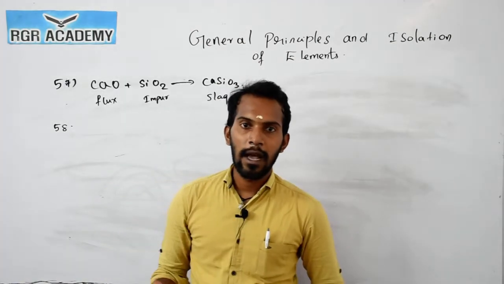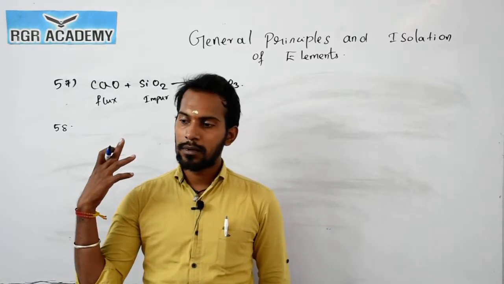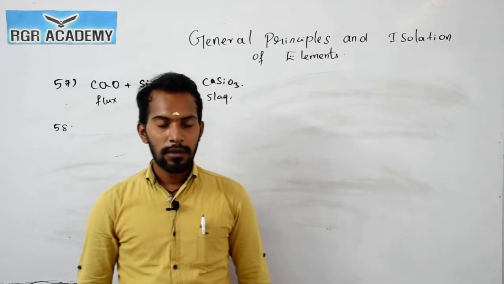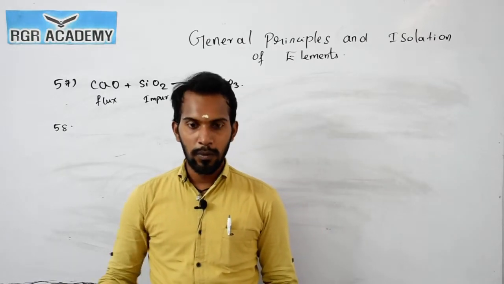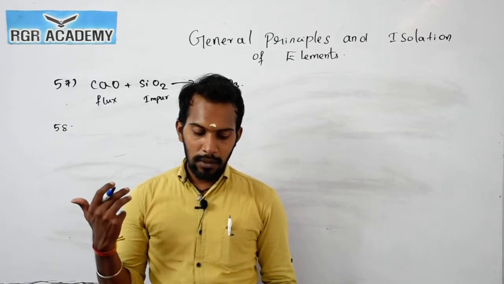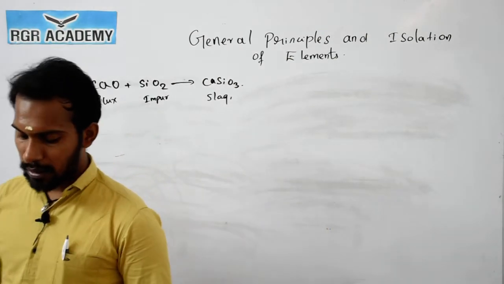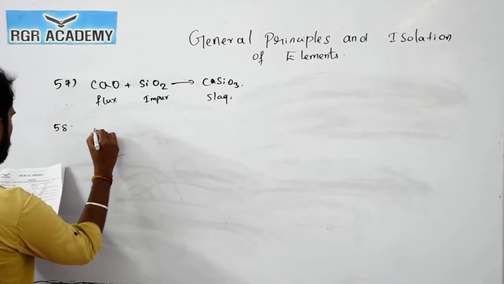Yes, copper has a positive electrode potential value, so it can only be reduced, not oxidized. Both statements 1 and 2 are true, and statement 2 is the correct explanation of statement 1. So the answer is 1.